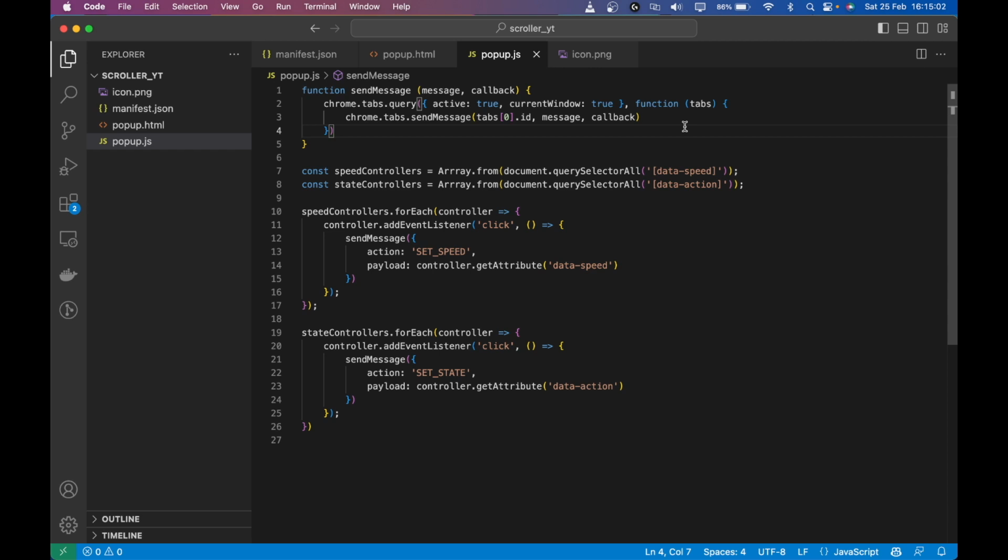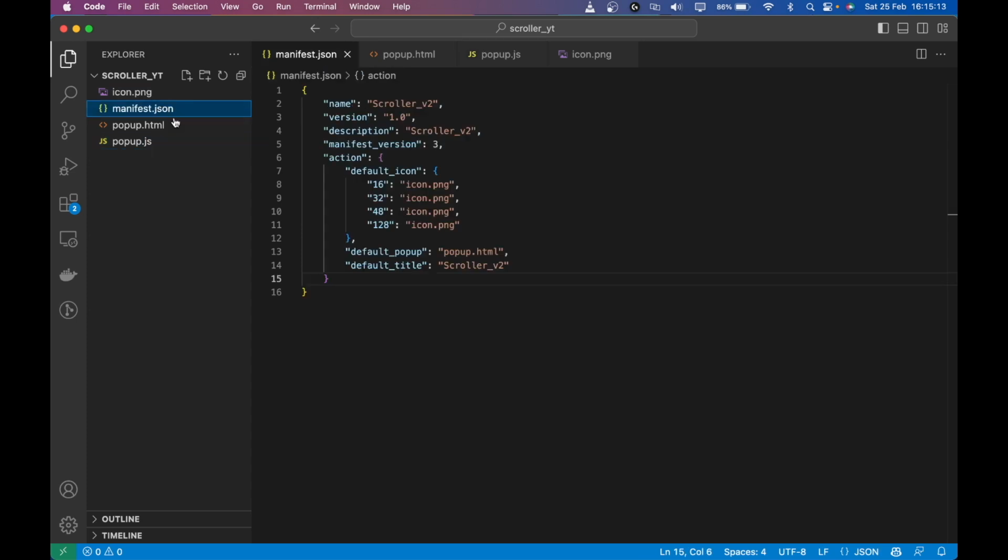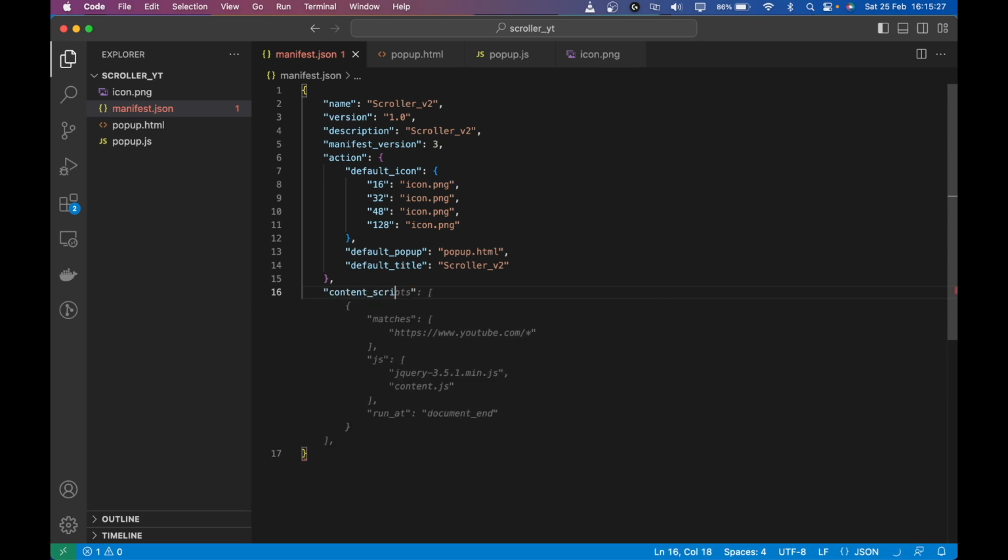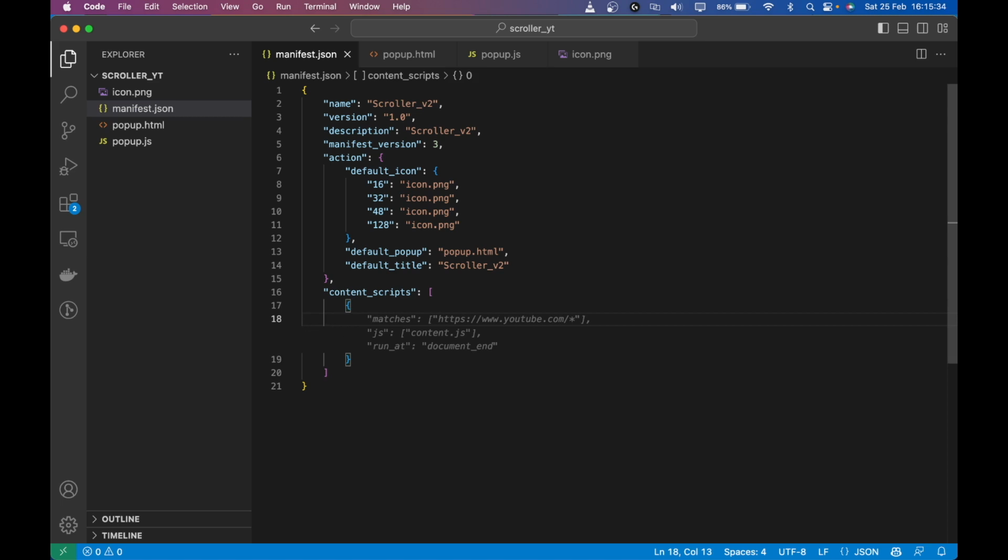So now let's create the content script, which is actually going to talk to the web page, right? Before we create that content script, we have to define it in the manifest.json so the Chrome browser knows about it. So I'm going to define content_scripts, and I'm going to define an array because you can have multiple scripts, and an object.